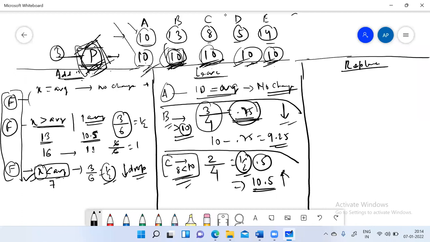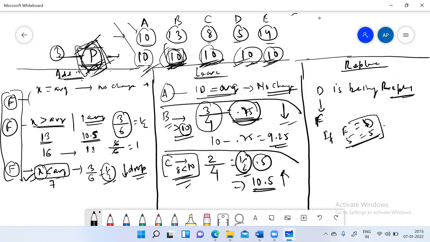So let's say D is being replaced, and anyone can be replaced. So D is being replaced with the new value F. If F is equal to D, that means 5.